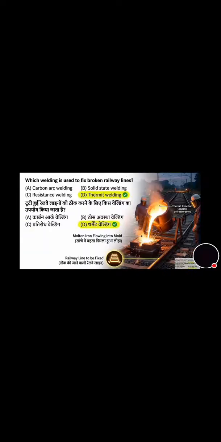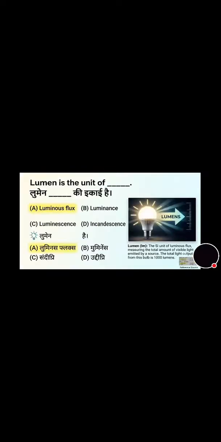And now move to the next question. Which welding is used to fix broken railway lines? And its correct answer is option D, that is thermal welding. And you can see in the photo how they are doing the welding. Now move towards the next question that's on the screen.